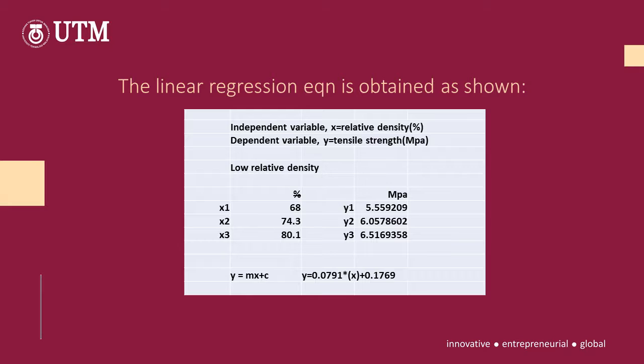The linear regression equation is obtained as shown. The independent variable is x, the dependent variable is y, and the low relative densities that the equation needs are 68%, 74.3% and 80.1%.